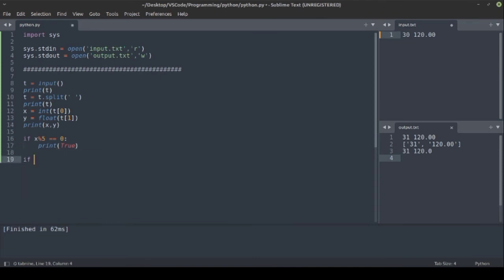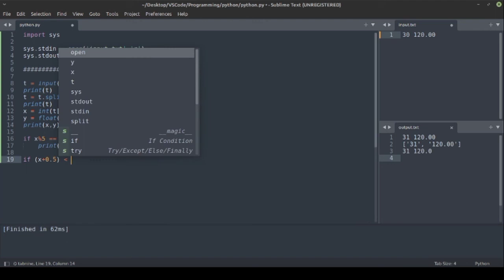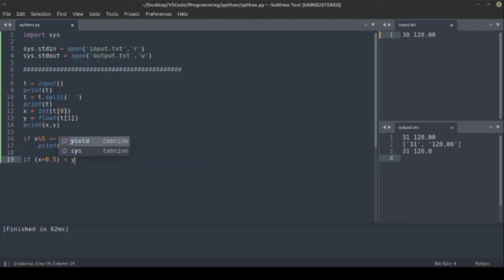Let's check the second condition. The second condition says that there should be enough amount in the bank account so that we could withdraw the transaction including bank charges. Pooja wished to withdraw X amount and the bank charges would be 0.5. This total should be less than the balance in the bank account, which is stored in Y. If this condition is satisfied, then we will again print true. If we now run, we will get two trues. The first is for the multiple of 5 and the second is for checking whether there is enough balance or not.